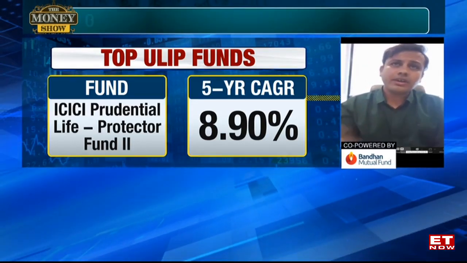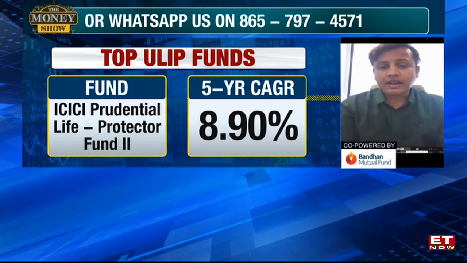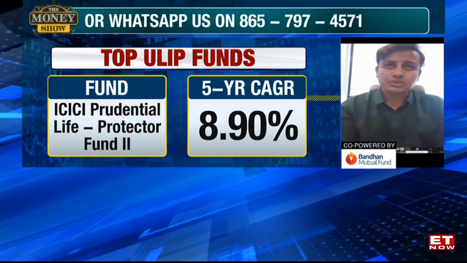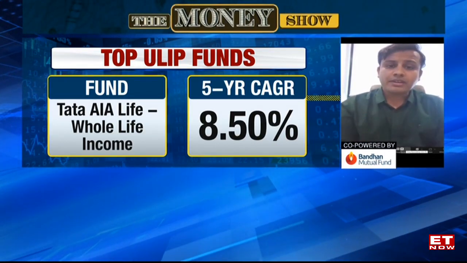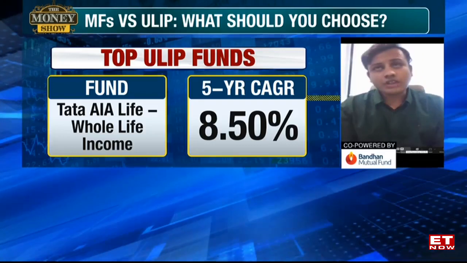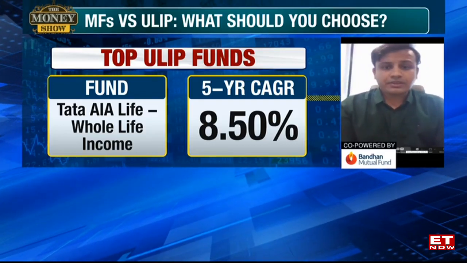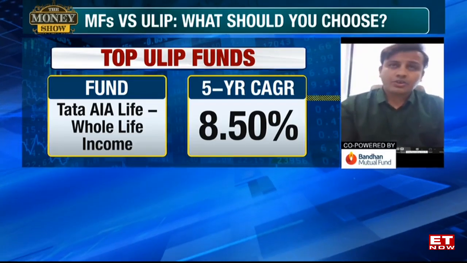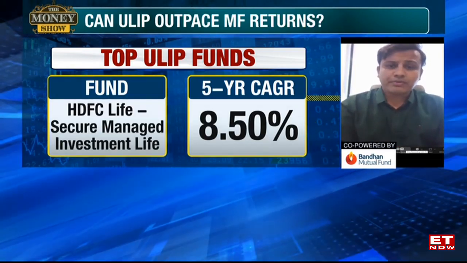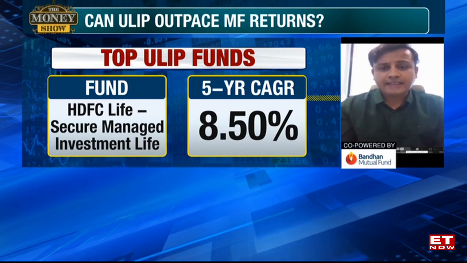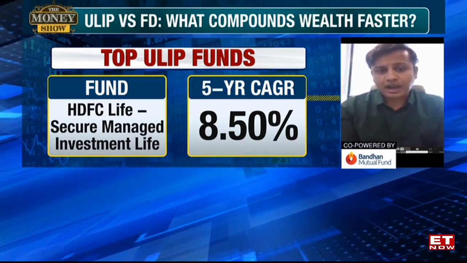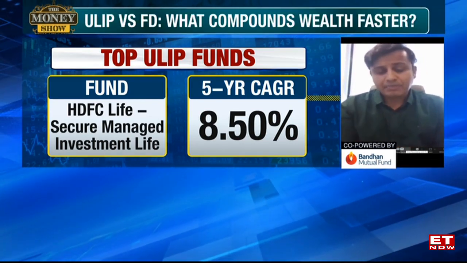So the return will not be very different, apart from the fact that earlier there was a common misconception that ULIPs are extremely high cost. But with ULIPs 2.0, costs have gone down, comparable with normal mutual funds. ULIP costs are as low as 1.25% a year. So costs are down, and the underlying asset in both a ULIP and a mutual fund are the same in the end. So the returns can be comparable.